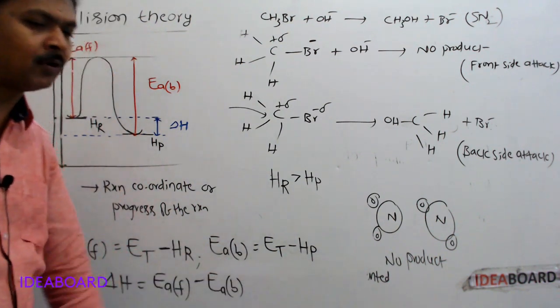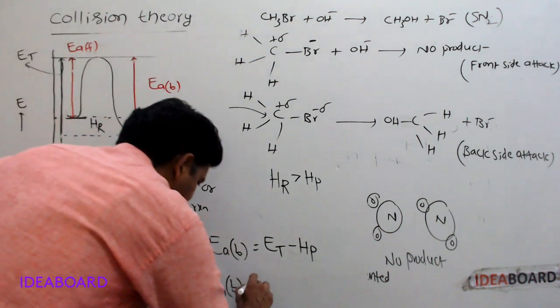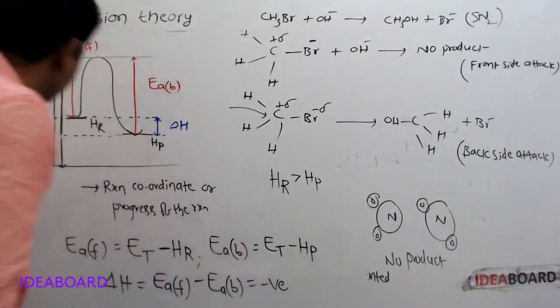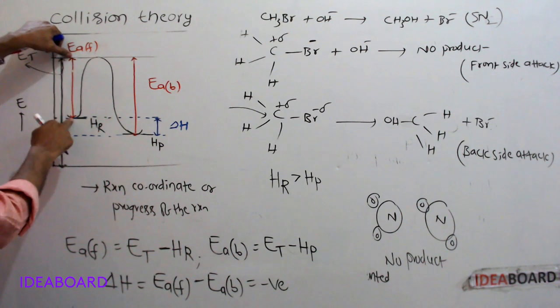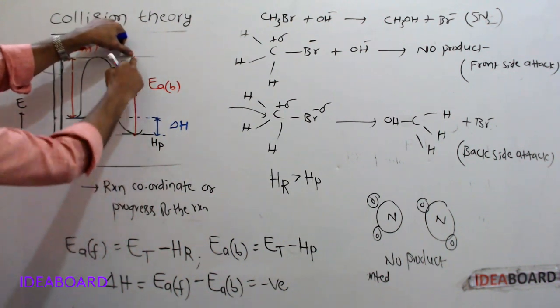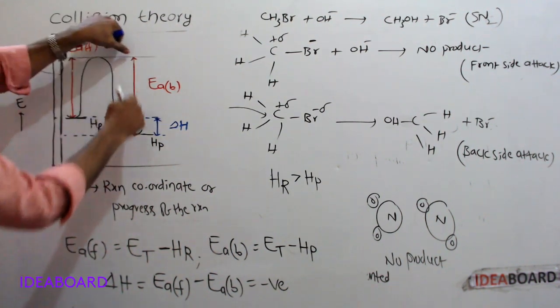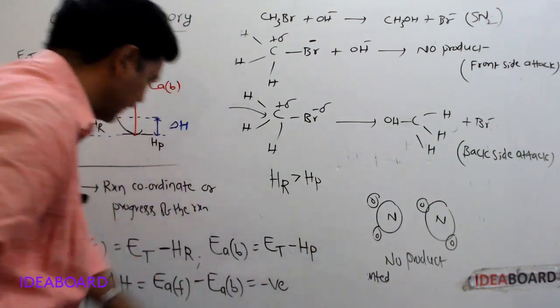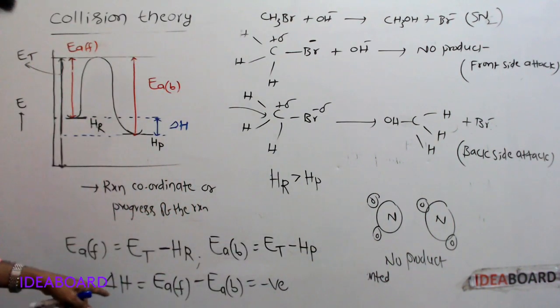Is this value negative or positive? It should be negative, because it is lower value minus higher value. That's why delta H is negative. For exothermic reactions, delta H is negative.